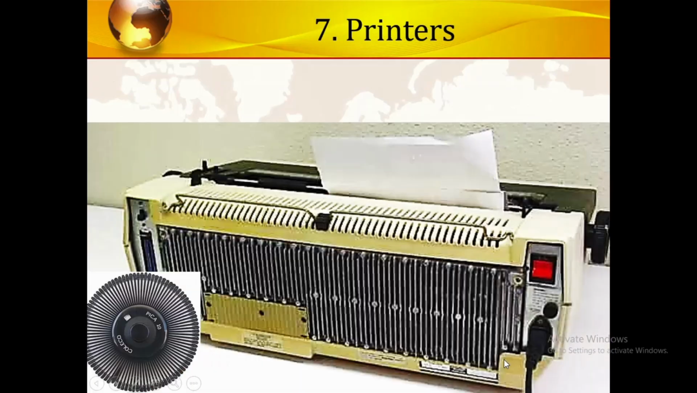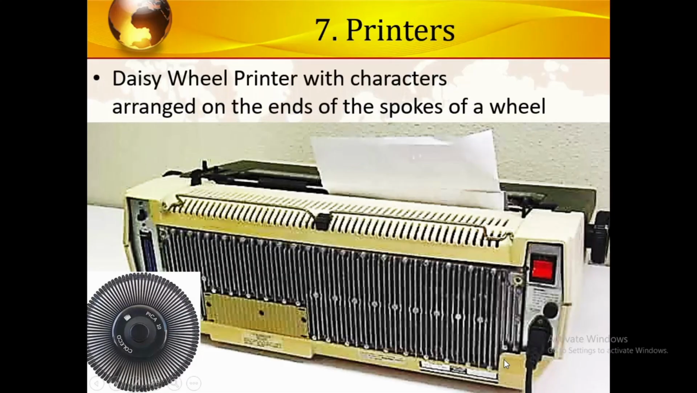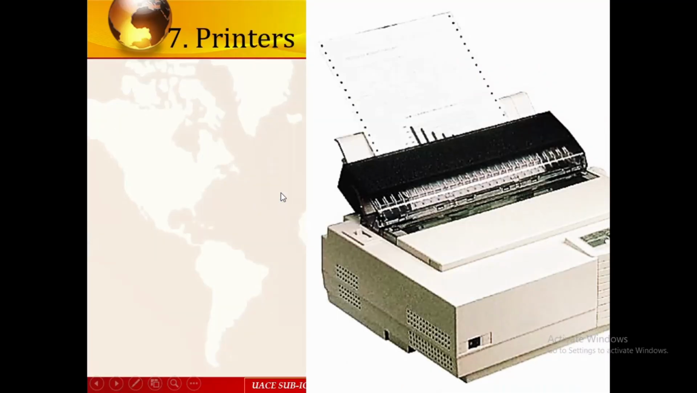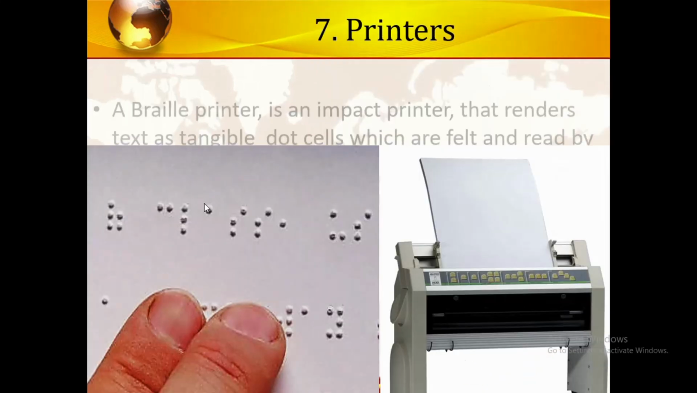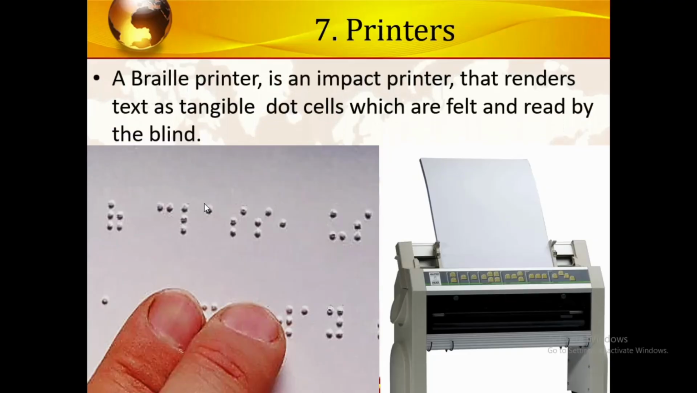We can also talk of the laser wheel printer. This is how the laser wheel printer looks. Nowadays they are rarely seen, but they are there. We can talk of the dot matrix printers. This is how dot matrix printers look. Then we have braille printers, used by blind people, which are read by touch.